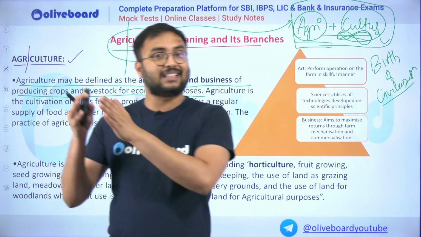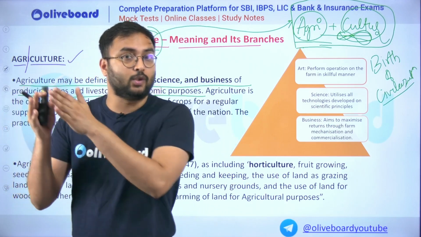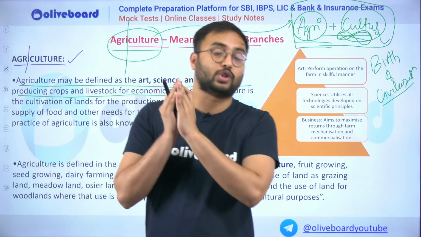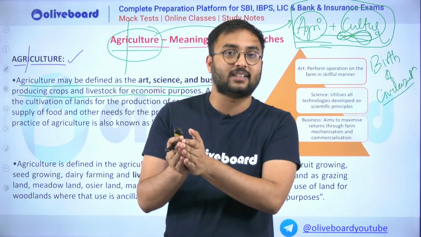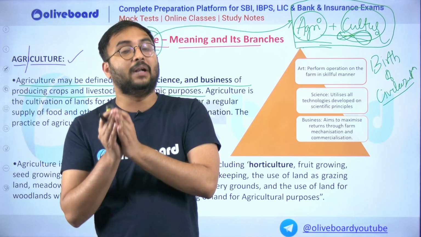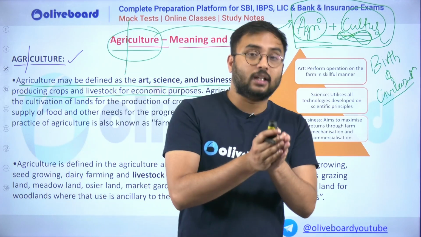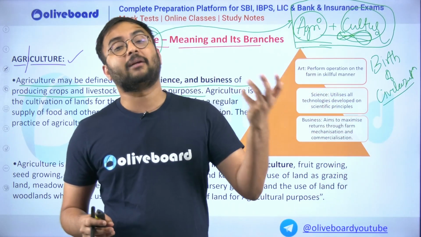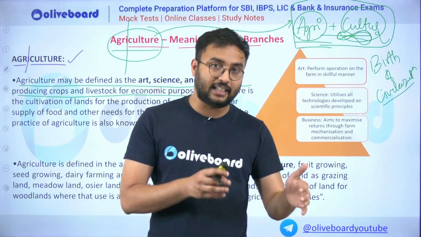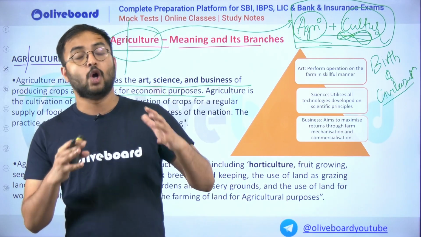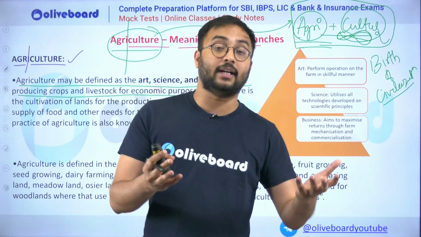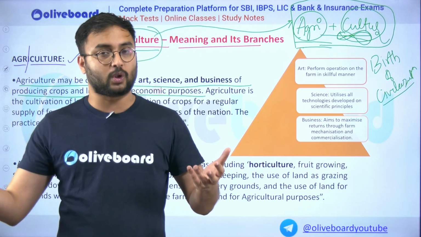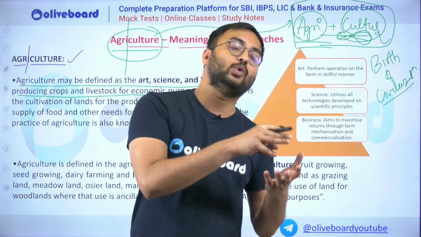So automatically you see agriculture resulted in settlement. Settlement resulted in social formation, the building up of societies. Societies then built up the political structures, and political structures later built up economic markets. Once the cities, towns and kingdoms were formed, markets were also created, because the agricultural produce was sold in the same market.